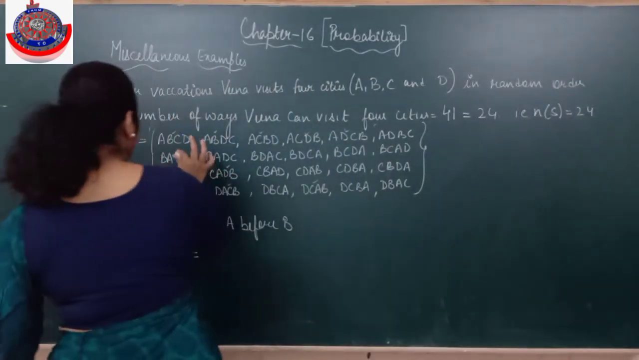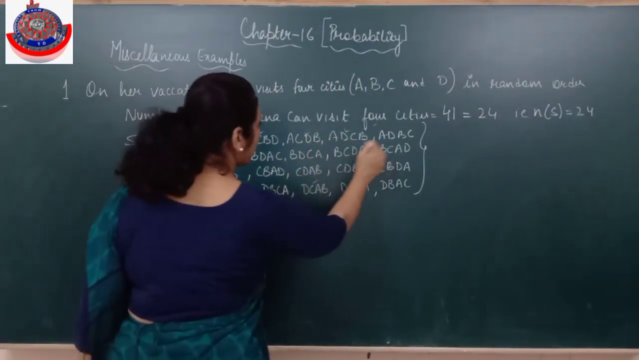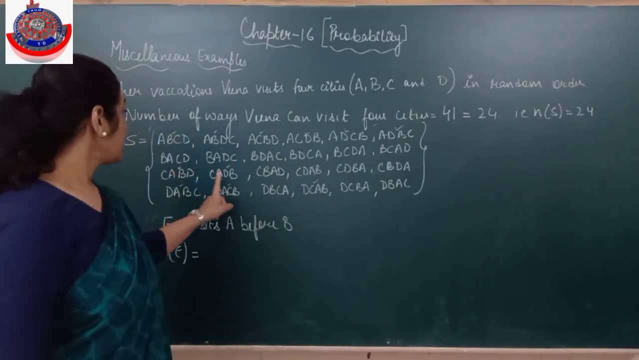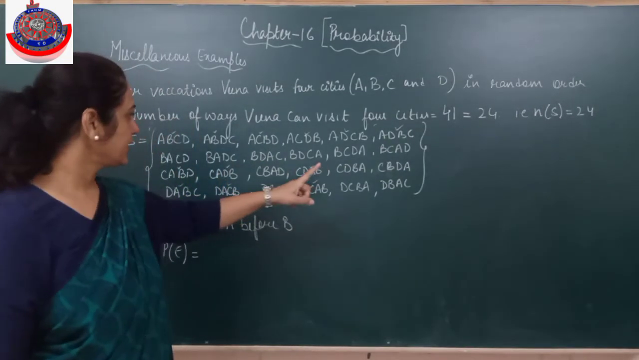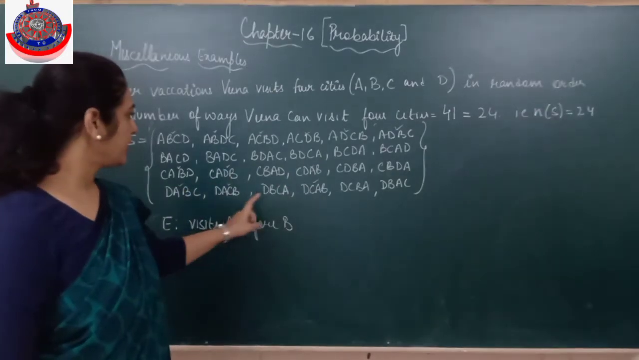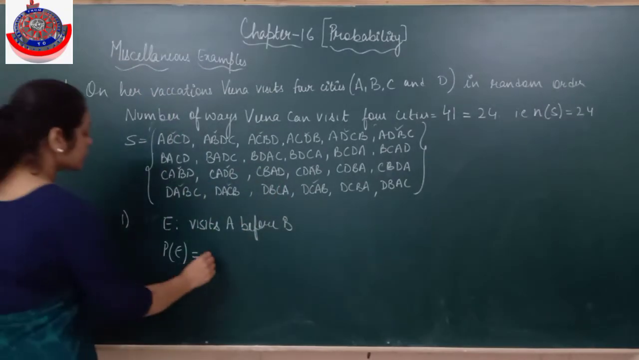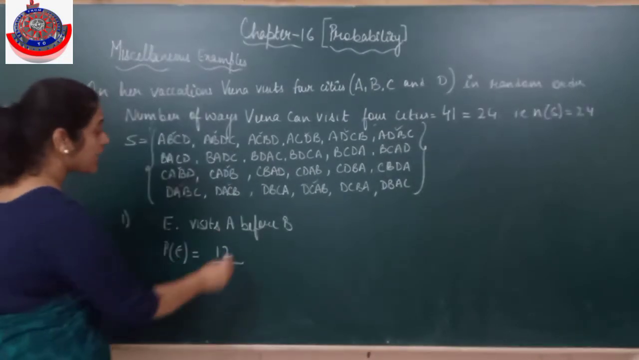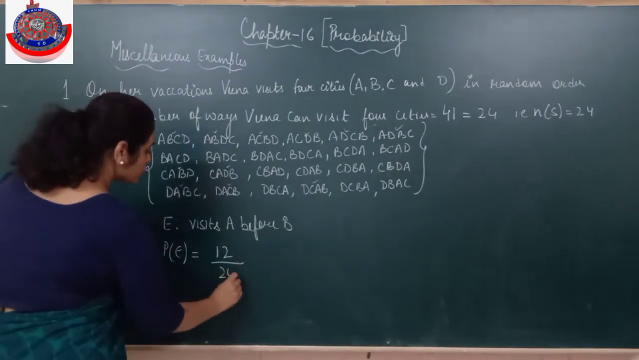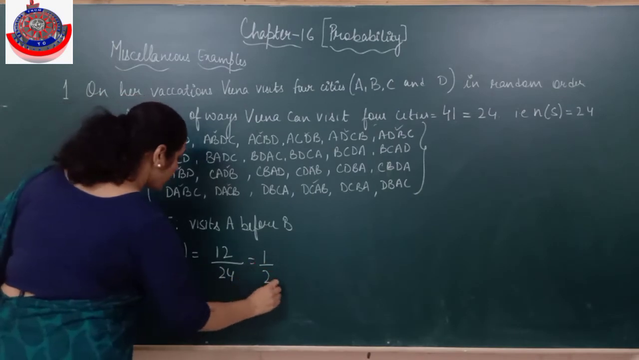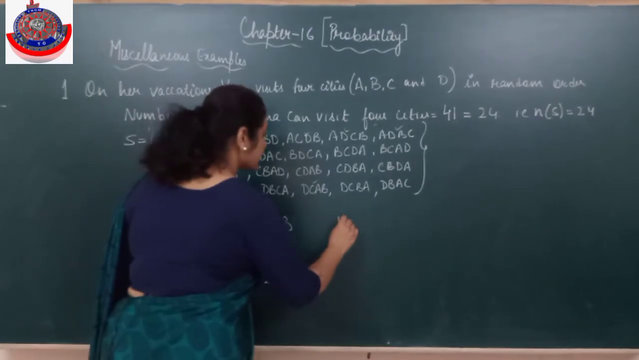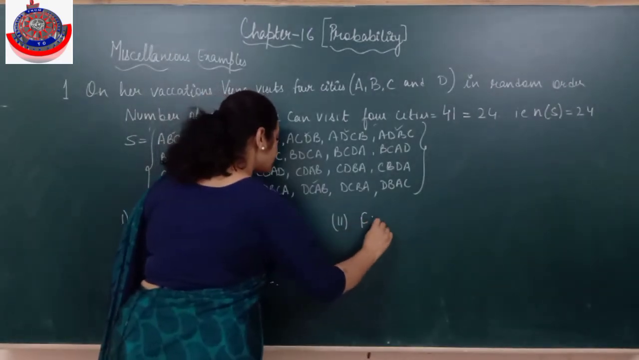Let's count how many outcomes have A visiting before B. 1, 2, 3, 4, 5, 6, 7, 8, 9, 10, 11 and 12. So there are 12 outcomes where she is visiting A before B, divided by 24. So it's 1 by 2. Is it clear?